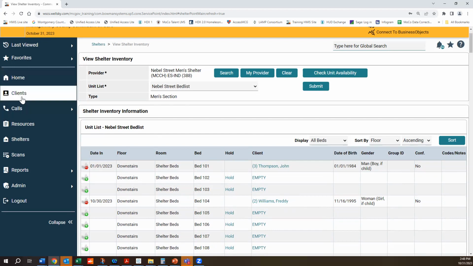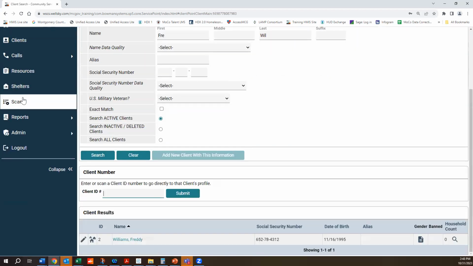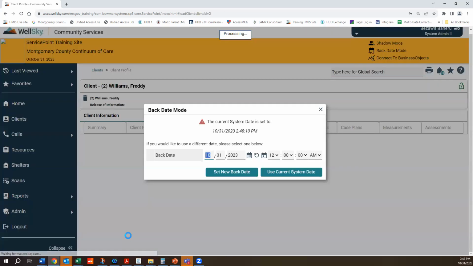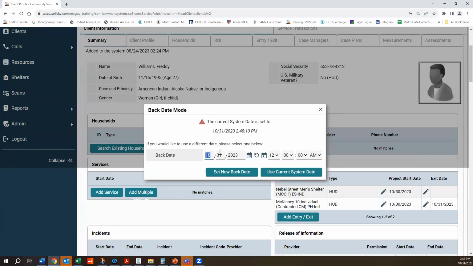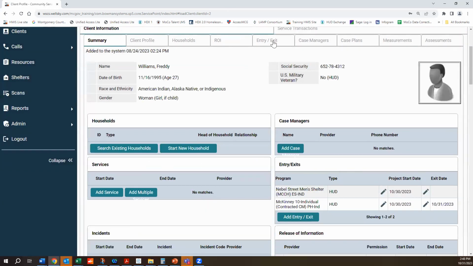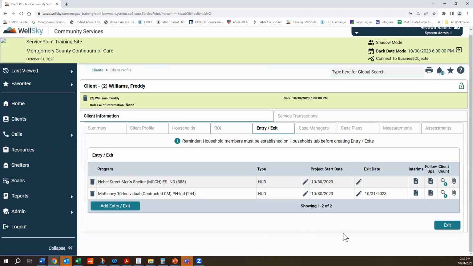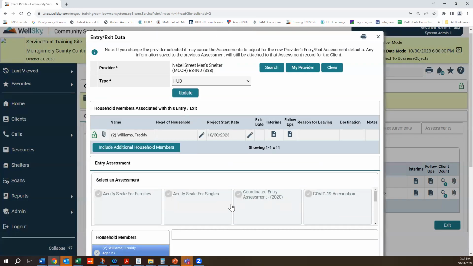But we'd still need to go to the clients here, on Freddie Williams. Make sure we're backdating to 10/30/2020, 3:06 p.m. Remember, because that's when we said Freddie checked in into Neville Street. Just an example. And then, so here we would go in here and make sure that all the questions are correct.